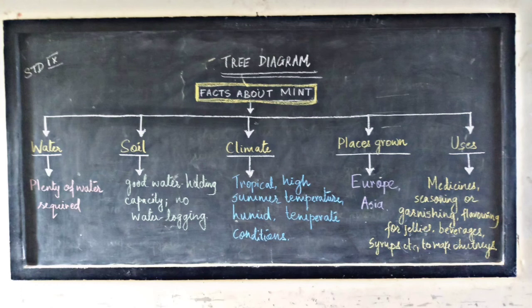Be very careful that your handwriting is good. The title is very important. The format of the answer is also required. There are marks for it. Facts about mint, you have to write it in capital letters, and you can see that the arrows which are there to show the various divisions are made properly, and see that all the points are covered. You will not add any extra point, neither will you leave out any information given in the paragraph.